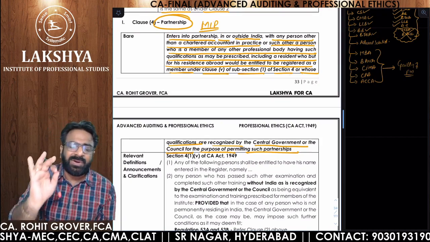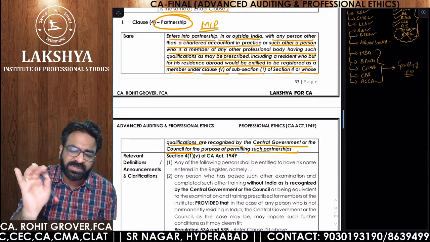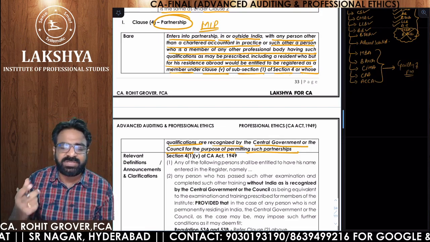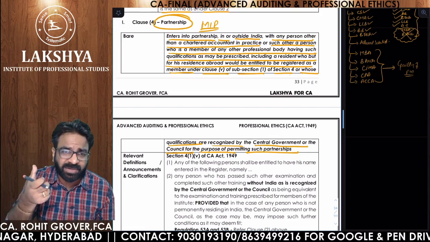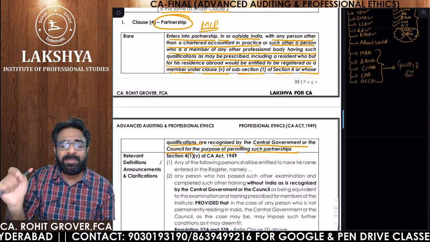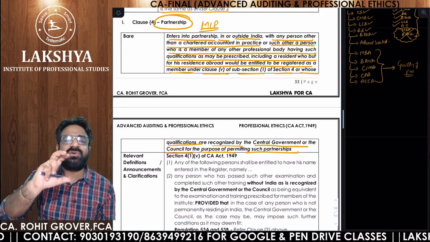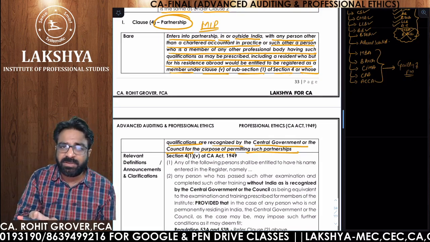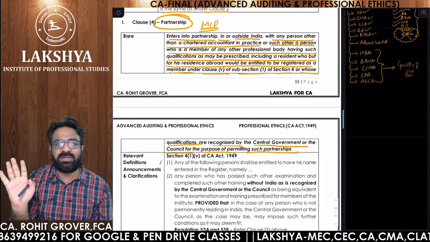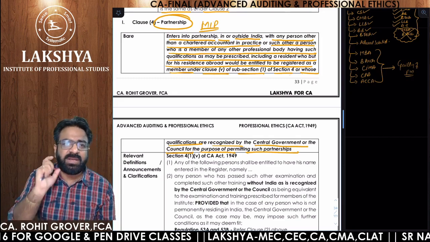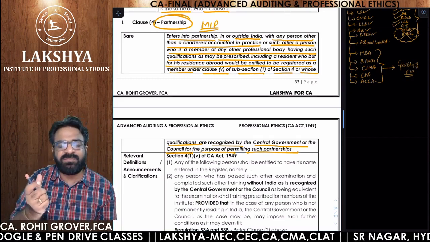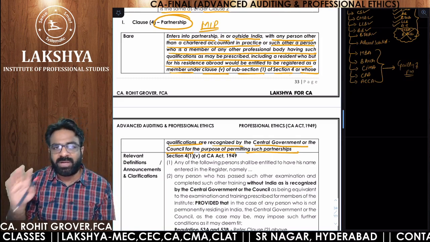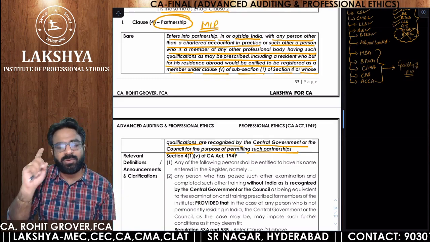First of all, did you understand that you can enter a partnership with the CA in practice? Yes, sir, that we understood. Sir, we are still not able to understand where those 6 list is given. Out of 8 people, why MBA and B Arch is not allowed? Because they are not considered as professionals to enter into partnership with. Sharing and accepting is a different case. But entering a partnership with an MBA or with a Bachelor of Architecture is not allowed under this clause. Only 6 people out of 8 people are allowed.